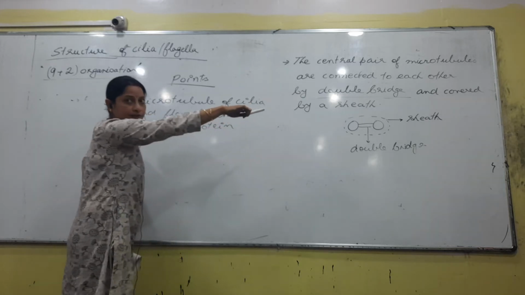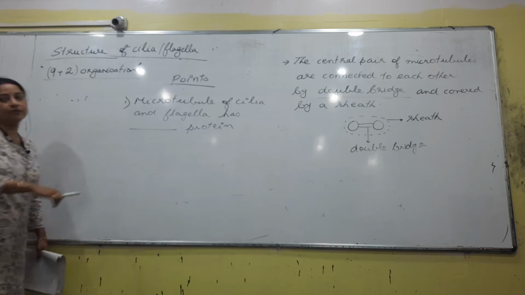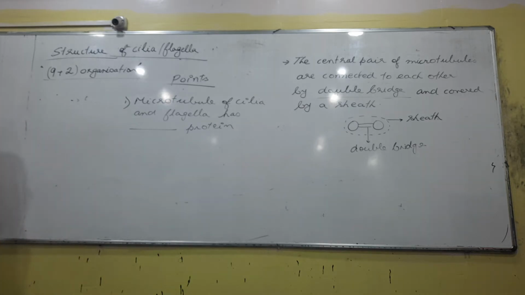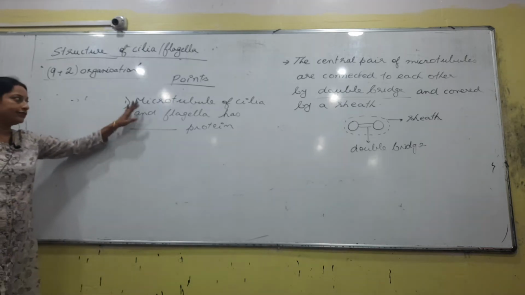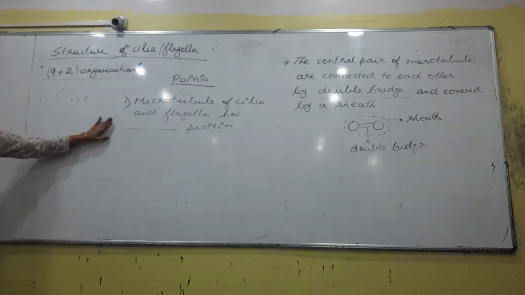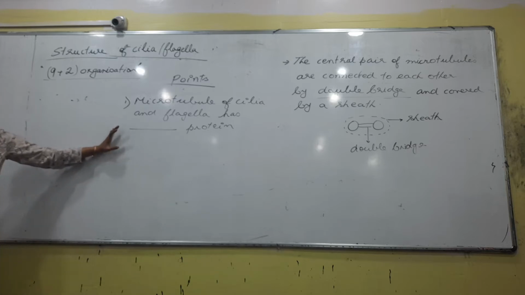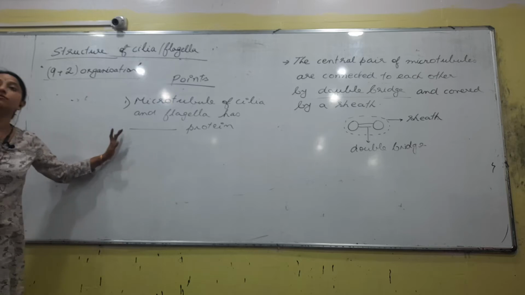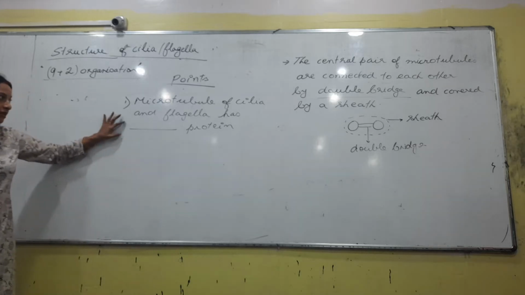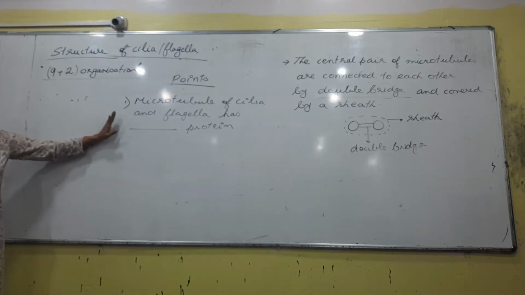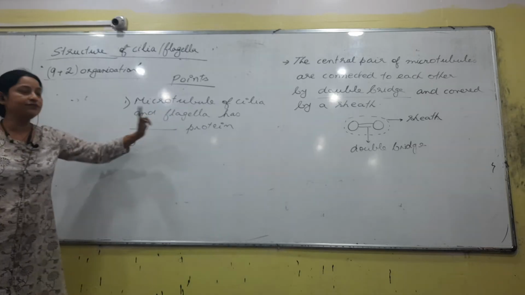Is this part over? Okay, coming to this point. So, out of the structure, from examination point of view, these points are important. The first point is this one: microtubule of cilia and flagella has dash protein, because we know what a microtubule is. A microtubule is nothing but a protein structure. What is a microfilament? Microfilament is also a protein structure, right? So, talking about the microtubule, it is found in cilia and flagella. So, the protein that is found in cilia and flagella.